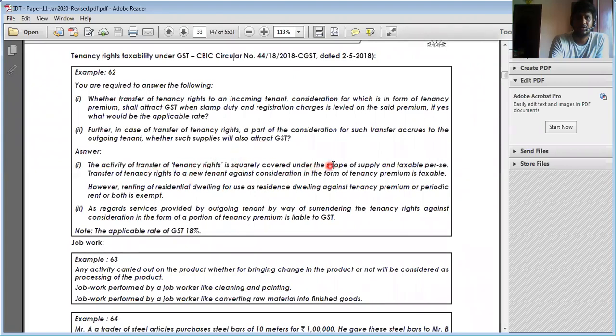Transfer of tenancy right is subject to scope of supply. If it is for residential purpose, it is subject to exemption. If it is for commercial purpose, then it is taxable, hence GST will be applicable. Right.